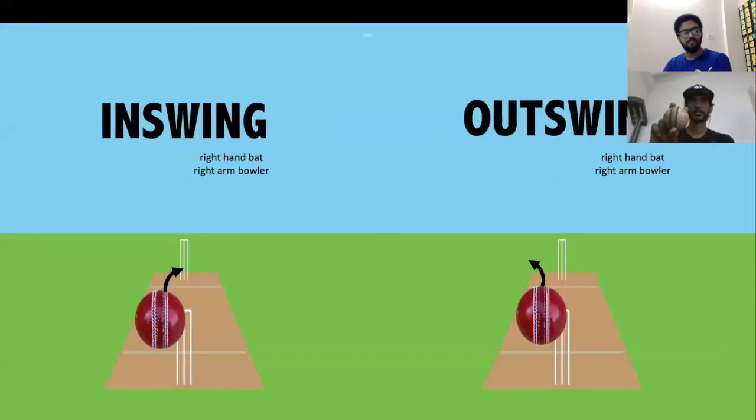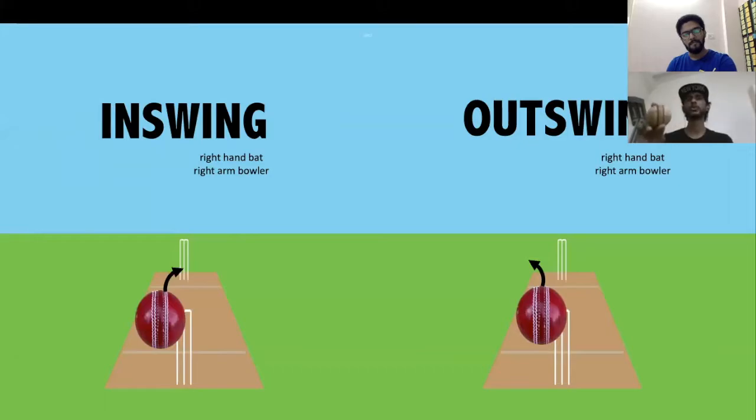So, firstly, what is in swing? In swing is when the ball is moving inwards towards a right-handed batsman. It is coming into the batsman. So, for that to happen, what does the bowler have to do? The grip part for an in swinger, the ball has to be tilted a little bit towards the right side, or in cricketing terms, we say towards the fine leg fielder. After the ball has been released, the ball moves towards the right side, that is inwards towards the right-handed batsman, if it's been bowled by a right arm bowler.